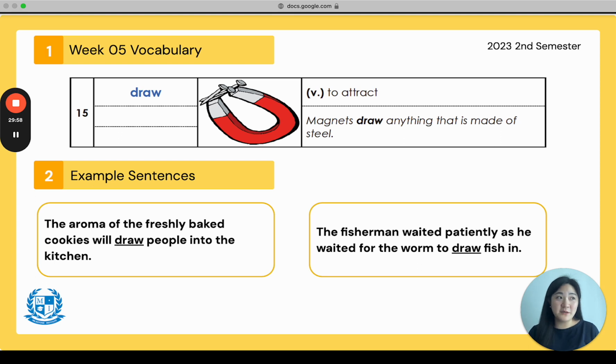I remember when I was younger, whenever my mom made bacon, my eyes would open, and I would wake up and go to the kitchen. The smell of the bacon would draw me to the kitchen.